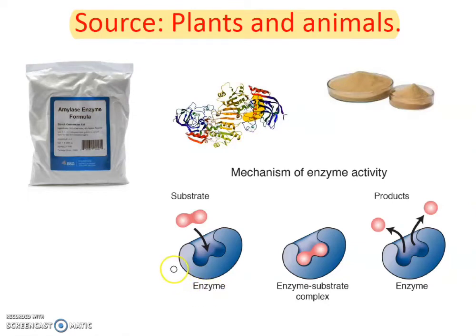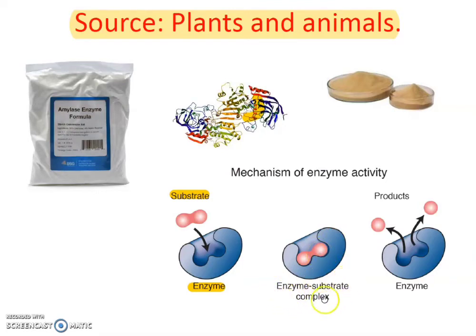Here is a rough idea about how an enzyme works. Suppose this is the enzyme molecule, the outline of the enzyme, which is made from amino acids and prepared by the cell. And this is the substrate, meaning the substance on which the enzyme acts. The substrate and the enzyme bind together, and this part is called the active site of the enzyme. It is a very important site. This is the cavity present in the enzyme where the substrate binds. So in the active site, the substrate is attached.